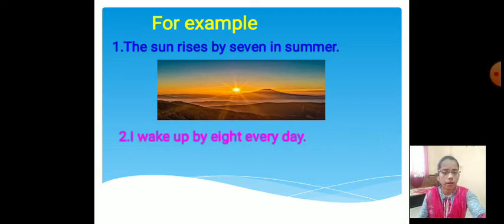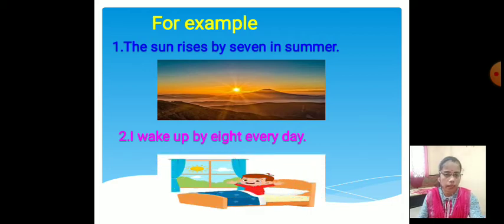One more example, I wake up by 8 every day. It means he or she declares that in the morning he or she wakes up at 8 a.m. If the sentence shows a statement or declaration of something, that is the assertive sentence. One more thing you have to remember, the assertive sentence always ends with the full stop.